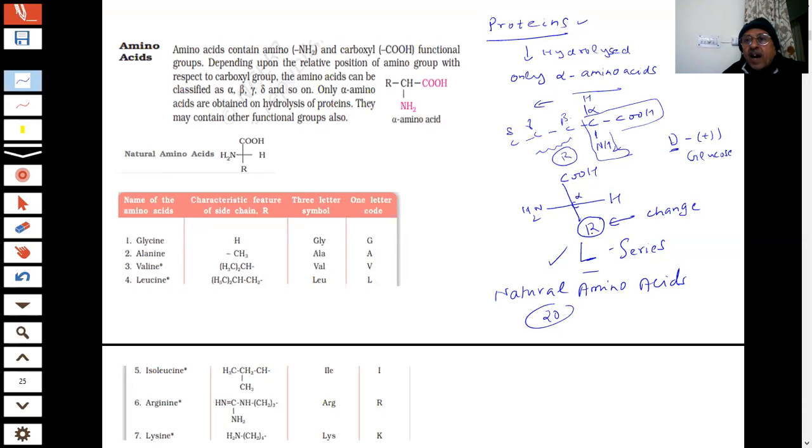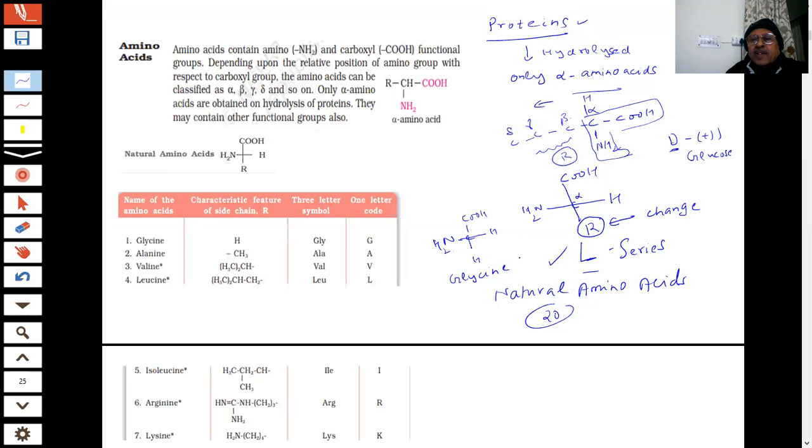If I write R equal to H, then that is called glycine. What is the formula of glycine? NH2 CH2 COOH. This is my H and this is my H. This is glycine. It is actually sweet in smell, so the name glycine was given. Their names are very different; there is no IUPAC scheme of naming.